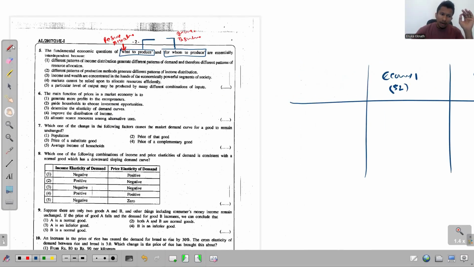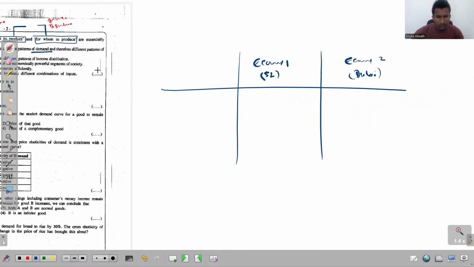Now, if I take these three variables, income distribution, demand, and the resource allocation into this table, right. So let's talk about the income distribution in each economy. Also, we'll talk about the demand in each economy. And later on, let's focus on the resource allocation.